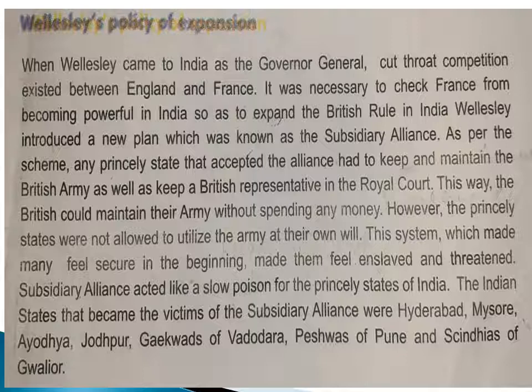This system gave a feeling of security in the minds of rulers because they thought this strong British army would help them in their difficult times. Subsidiary alliance acted like a slow poison for the princely states of India. The Indian states that became the victims of the subsidiary alliance were Hyderabad, Mysore, Ayodhya, Jodhpur, Gaekwads of Vadodara, Peshwas of Pune and Sindhyas of Gwalior.